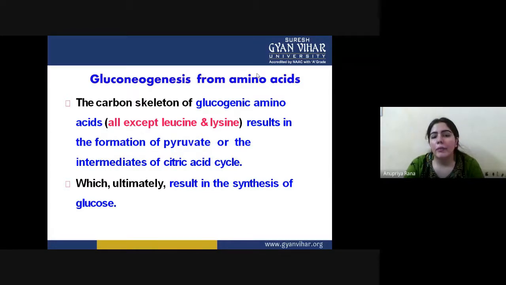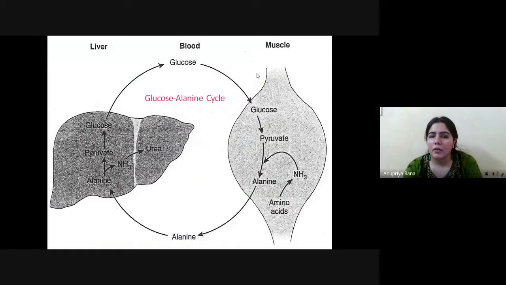So not only by the glycolysis pathway can we get pyruvate, but also from the carbon skeleton of glucogenic amino acids. Ultimately they can result in glucose, because we just saw how we can convert pyruvate into glucose. Similarly, from these amino acids we can convert them to glucose.